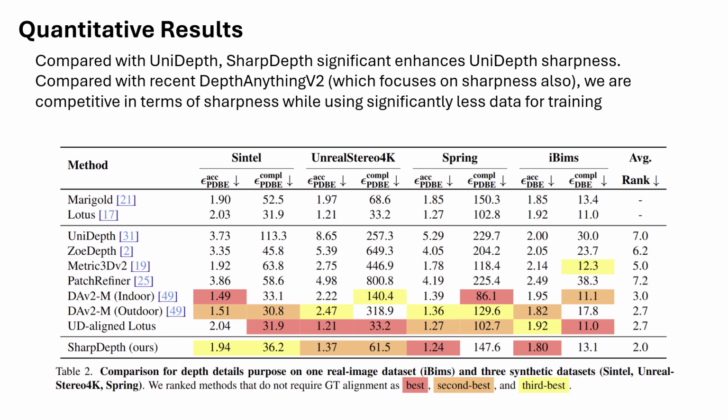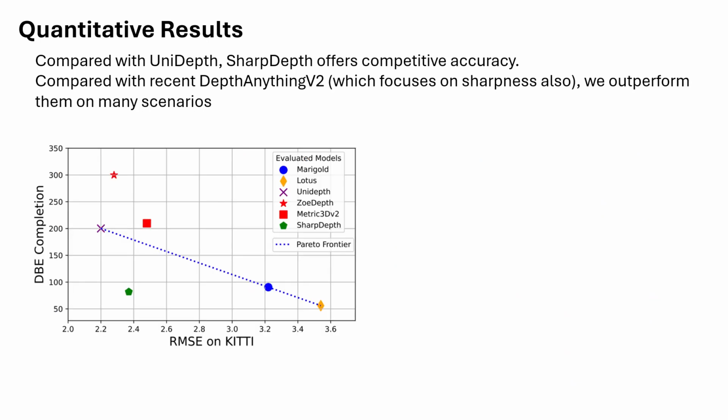While Lotus, our teacher model for affine invariant depth, sets a high standard that we do not expect to surpass, our method achieves the highest ranking in the metric depth category. Across multiple datasets, our model consistently delivers superior results. In the graph, we show depth boundary error completion, measuring sharpness accuracy, and root mean squared error, measuring depth accuracy. Our model may not achieve state-of-the-art accuracy in either metric alone. However, it achieves the best balance between sharpness and accuracy, effectively pushing the current Pareto frontier forward.